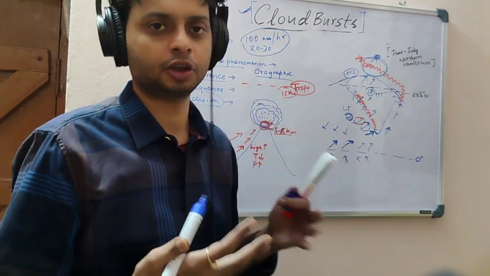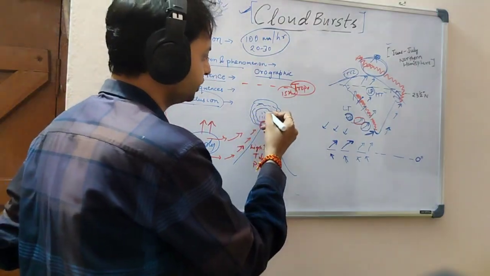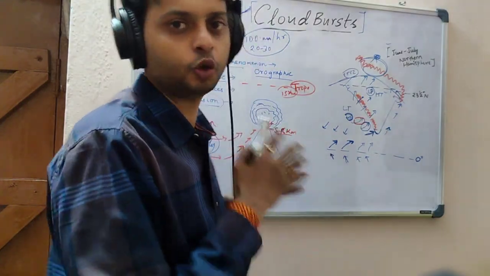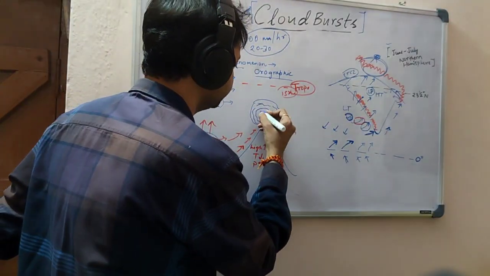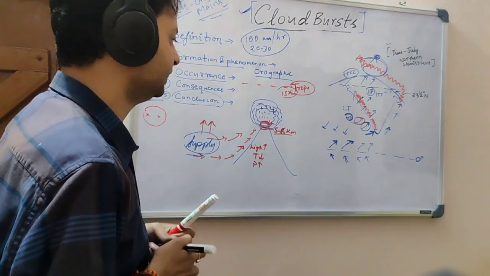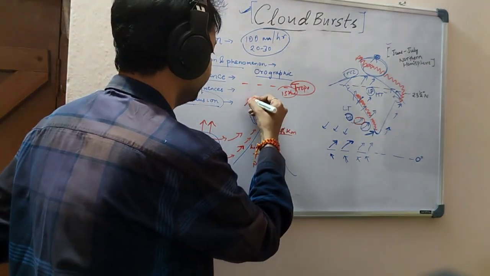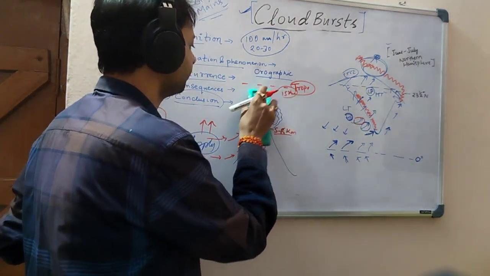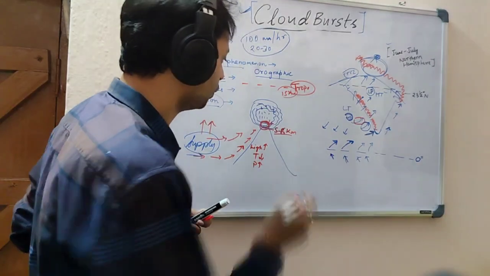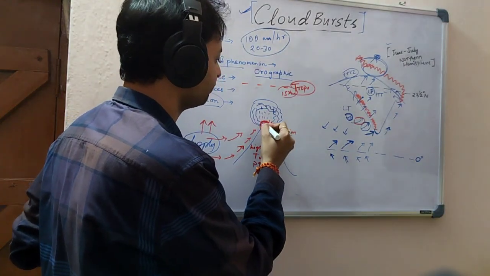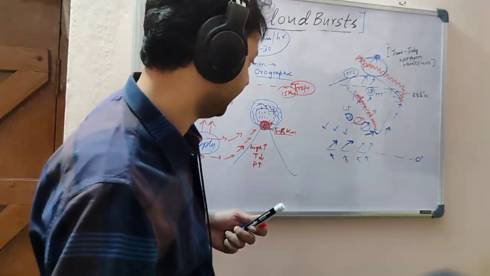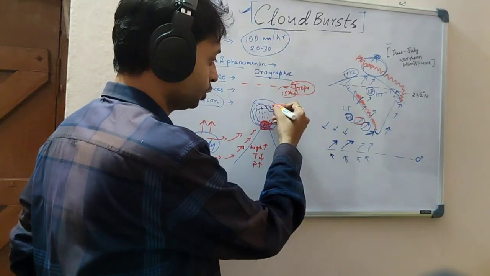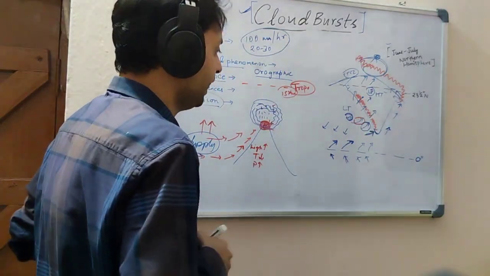The density of this cloud will increase. As the density increases, the capacity for holding moisture, the water droplets, will also increase, because the water droplets are increasing. So now what will happen? Suddenly these clouds will not be allowed to go to 15 kilometers. Due to the cold snow sitting on the top of the mountain, the cloud will suddenly blast, and as the density of the cloud was very high, the sudden blast will cause a flash flood.